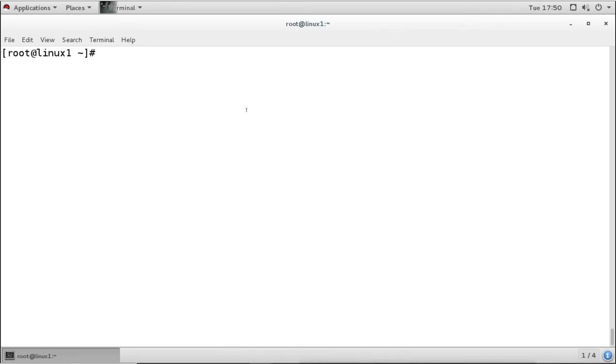Now again, LDAP has a unique way of storing the information. So it stores the root user, that means the administrator password, also differently. So first we have to generate the password for the root account, which we are going to use in our configuration.